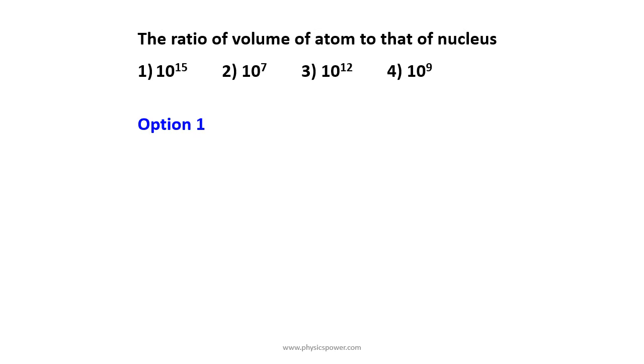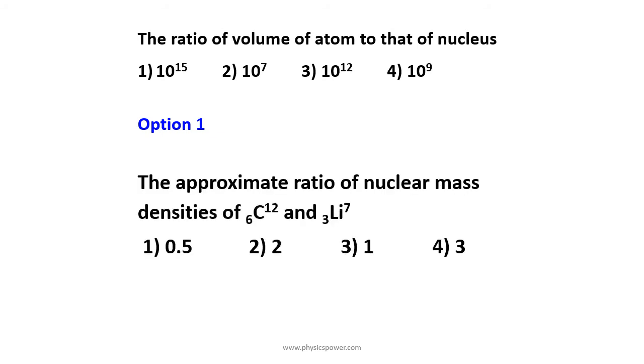Okay, the ratio of volume of atom to the nucleus. So atom is the numerator, nucleus is the denominator. So 10 to the power of minus 10 by 10 to the power of minus 15, whole cube. So 10 to the power of 5 cube, 10 to the power of 15, that is option 1. Next, the approximate ratio of nuclear mass density of carbon 6 12 and lithium 3 7. Here they are asking about the density of the nucleus.